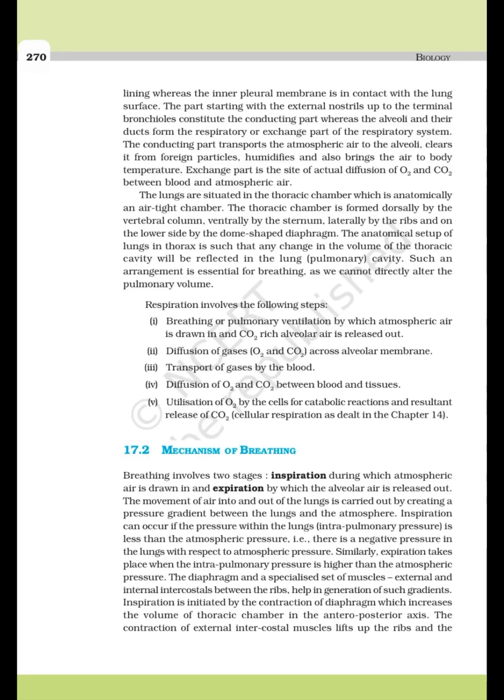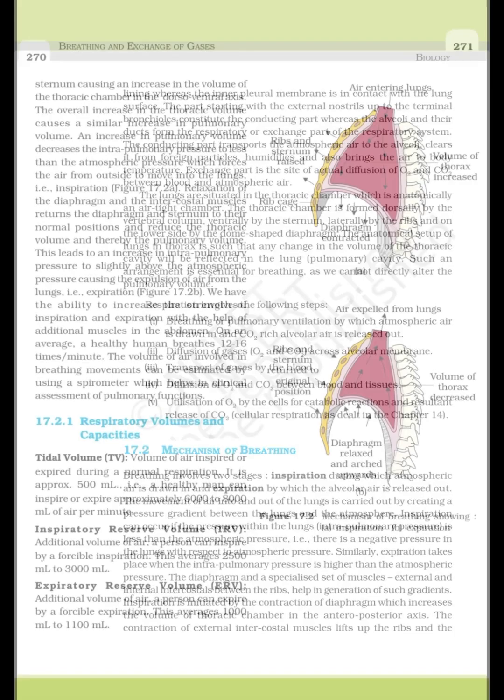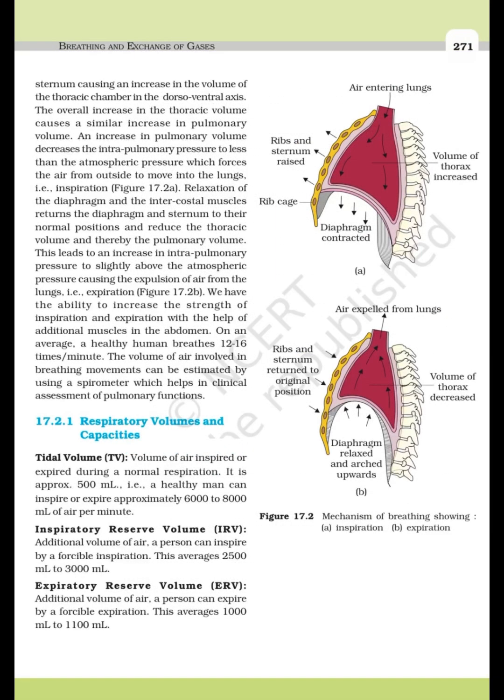The diaphragm and a specialized set of muscles, external and internal intercostals between the ribs, help in generation of such gradients. Inspiration is initiated by the contraction of diaphragm, which increases the volume of thoracic chamber in the anteroposterior axis. The contraction of external intercostal muscles lifts up the ribs and the sternum, causing an increase in the volume of the thoracic chamber in the dorsoventral axis. The overall increase in the thoracic volume causes a similar increase in pulmonary volume. An increase in pulmonary volume decreases the intrapulmonary pressure to less than the atmospheric pressure, which forces the air from outside to move into the lungs, that is inspiration.